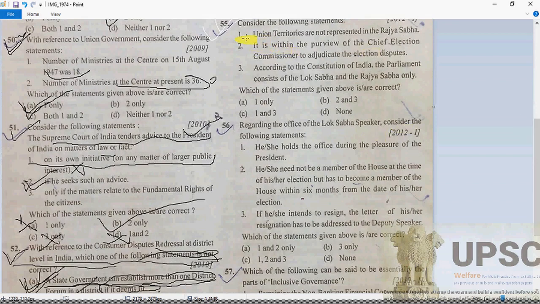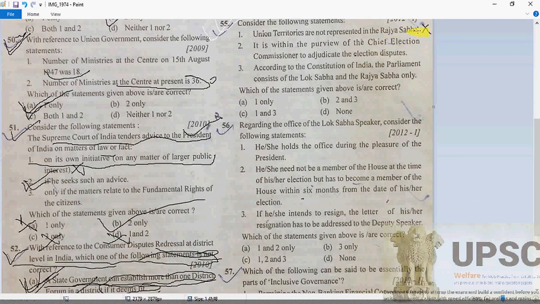Question 55: consider the following statement: union territories are not represented in the Rajya Sabha. As we know, this is incorrect.